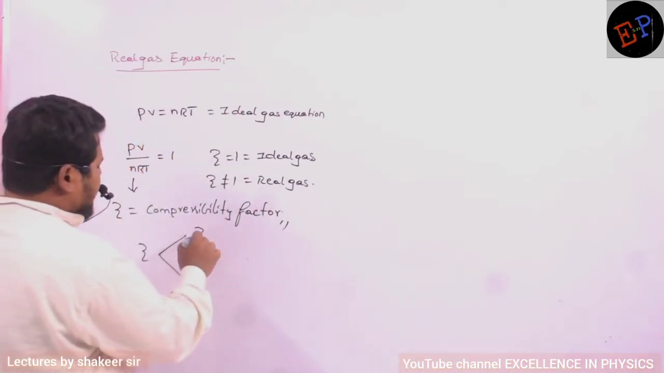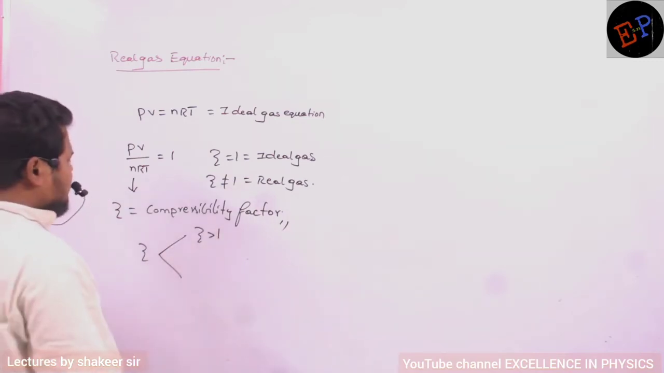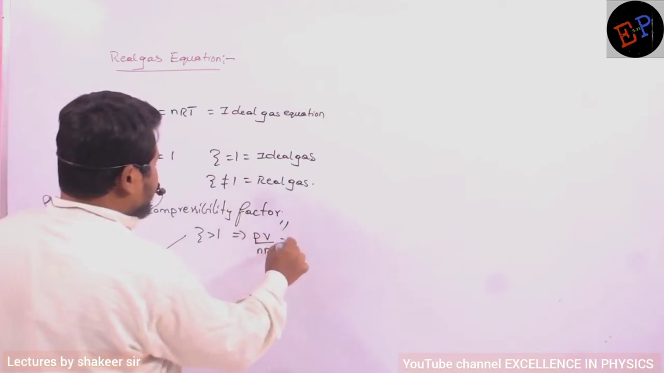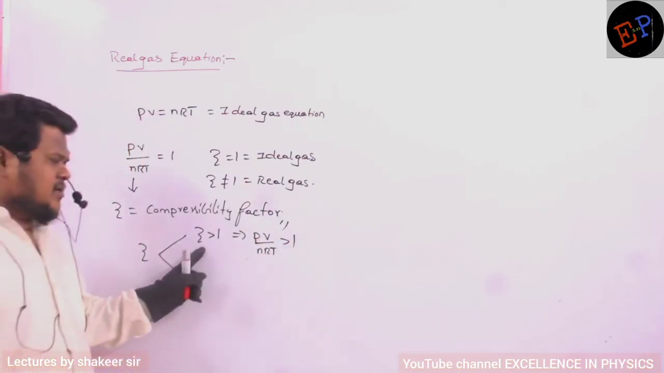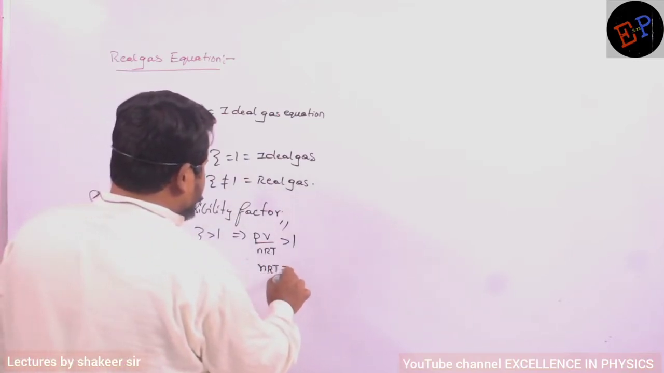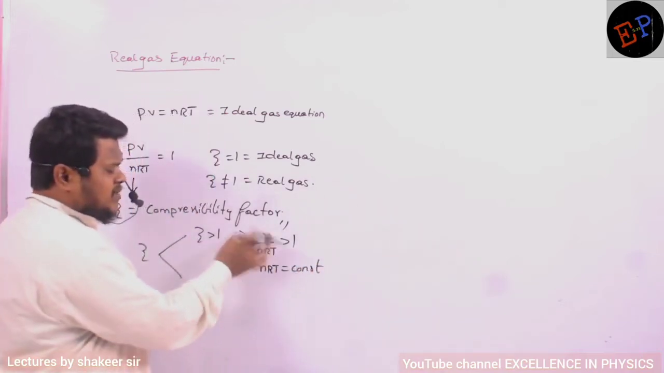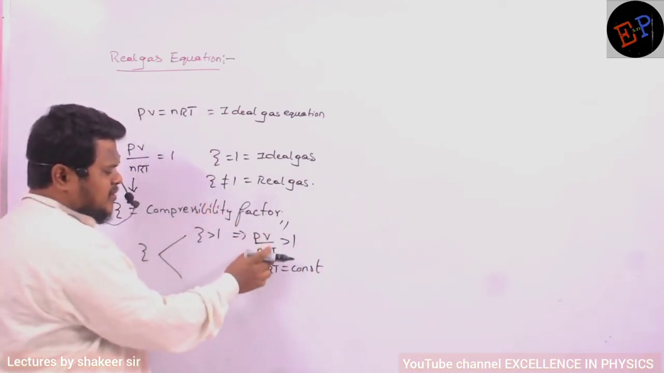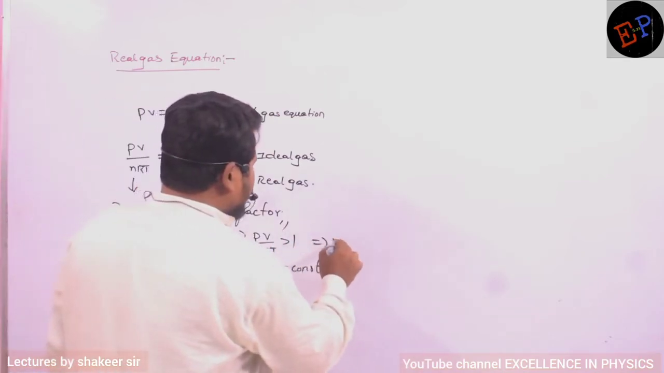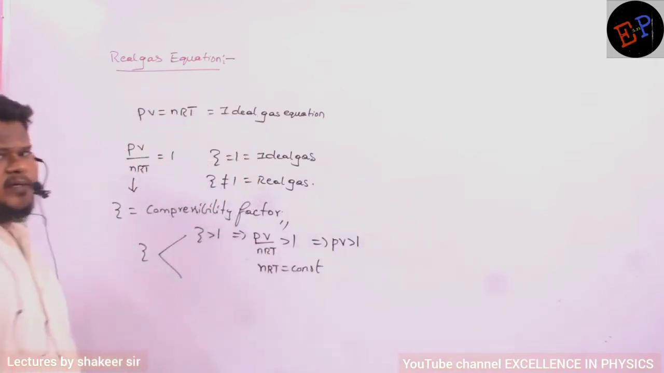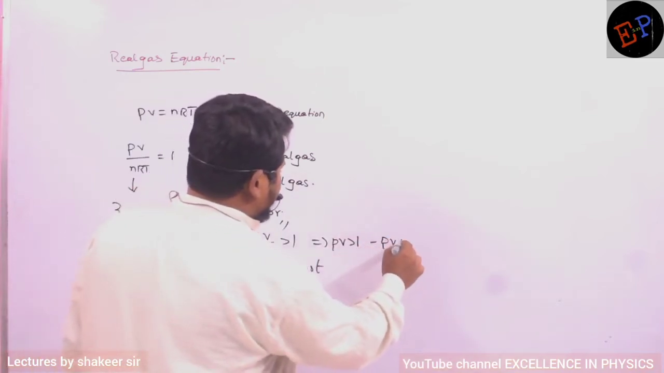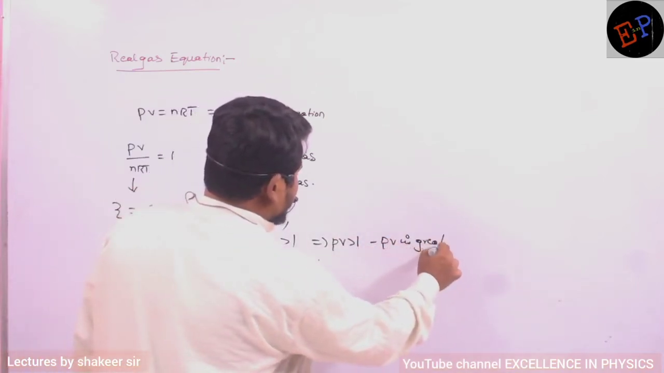So if the Z value is greater than 1, then PV divided by nRT is also greater than 1. But here nRT is a constant, it is not varying, only PV is variable in this condition. So if PV divided by nRT is greater than 1 and nRT is a constant, it also means that PV is greater. This is what I can write. So PV is larger.